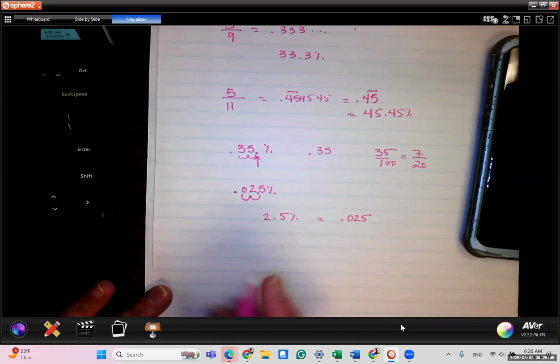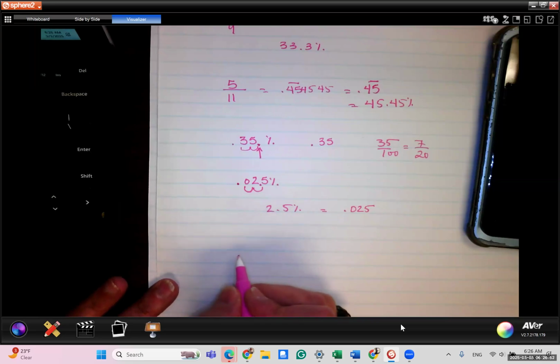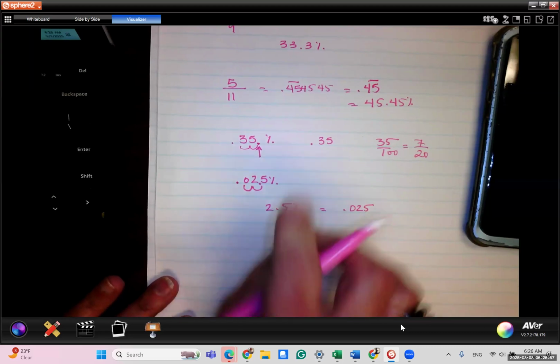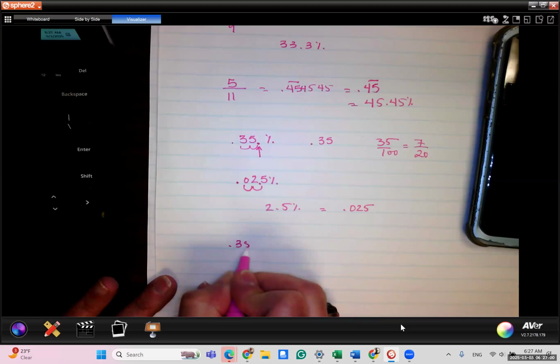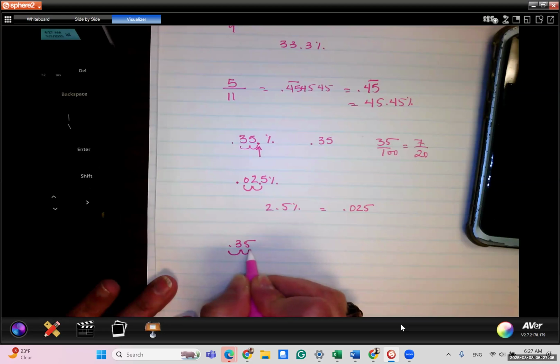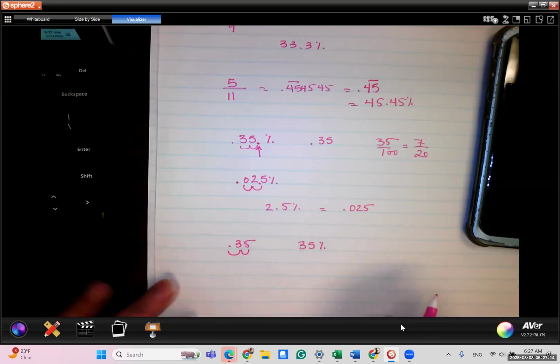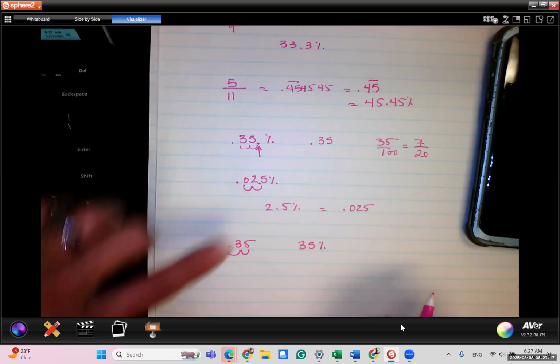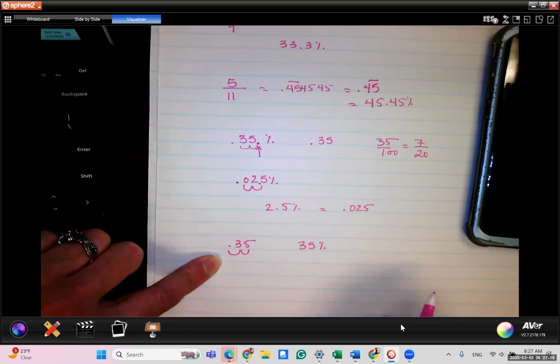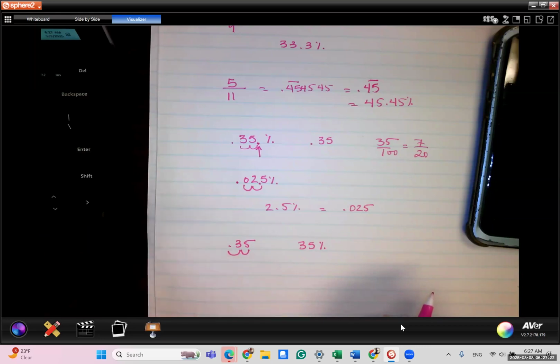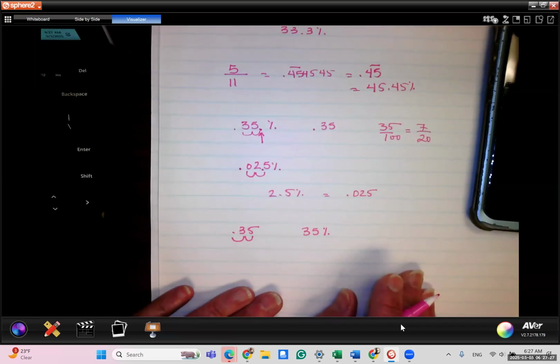Okay. The opposite is true. When you have a decimal and you want to change it to a percent, you move the decimal point to the right instead. So let's say you had 0.35. I'm going to move this 1, 2 decimal places to the right, and because it's after the number, it disappears, so I'm left with 35, and that's 35%. This is the same thing as dividing by 100, and this is the same thing as multiplying by 100. So if you don't remember the moving of the decimal, you can always do the division by 100 or multiplication by 100. But this is a very quick way of doing it.